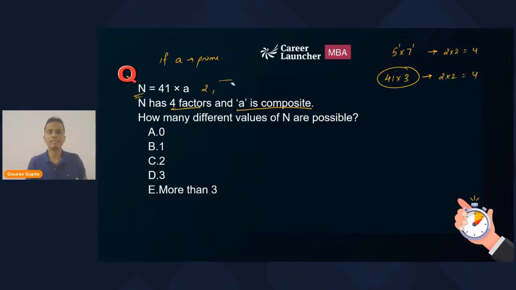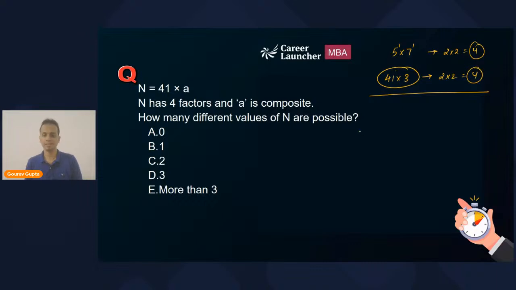So I can say that the students who were taking the values of a as any prime number, for them, bad news, they were going on a wrong track, right? So a cannot be a prime number, so I cannot make 4 factors of this number in this way. Fine, no problem. I will give you some more examples.